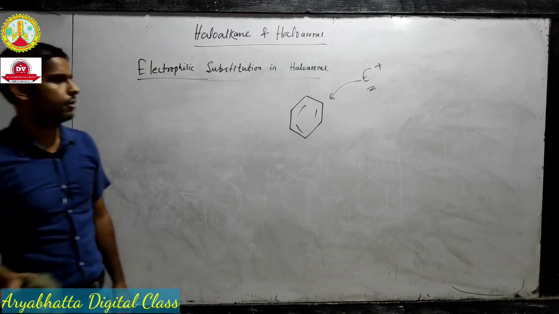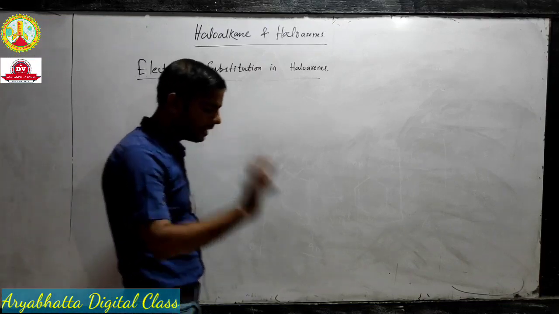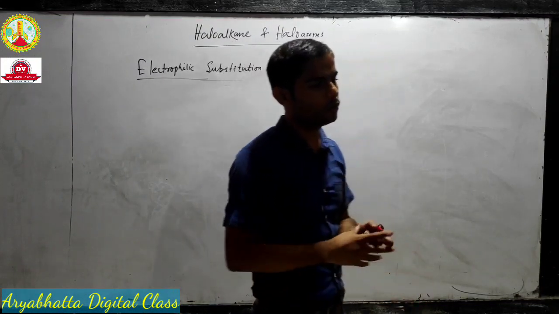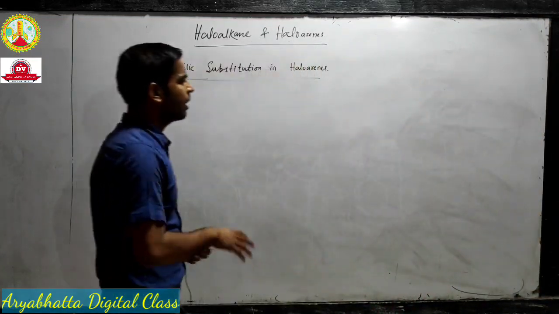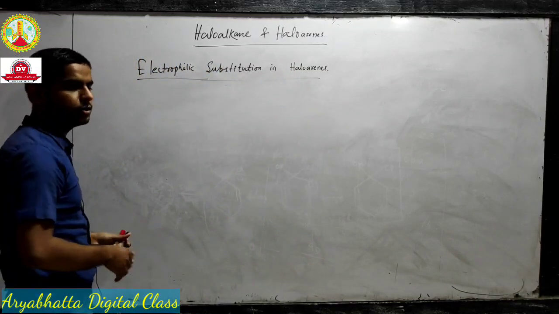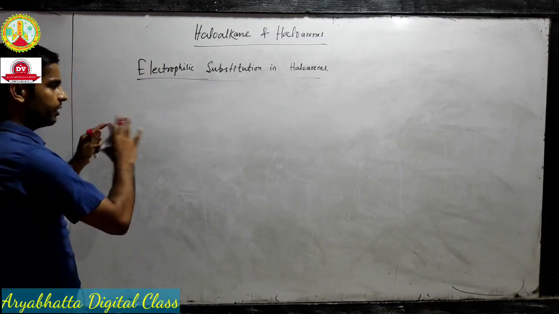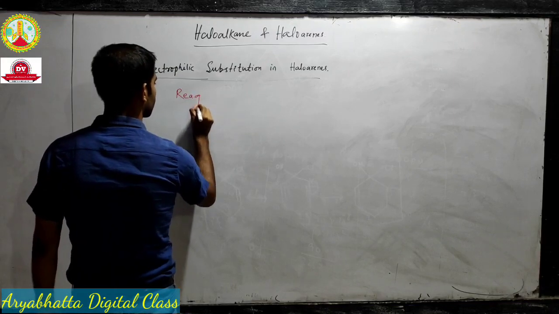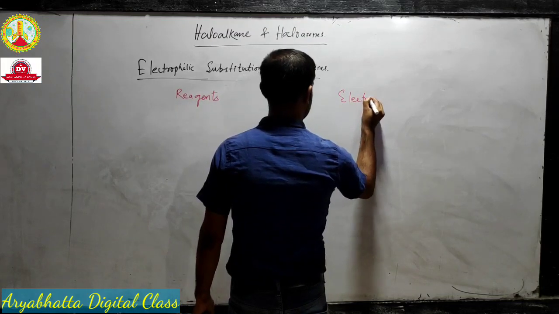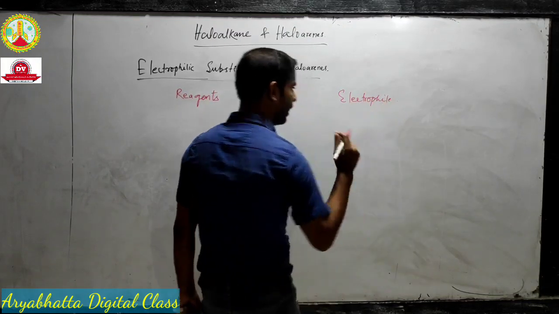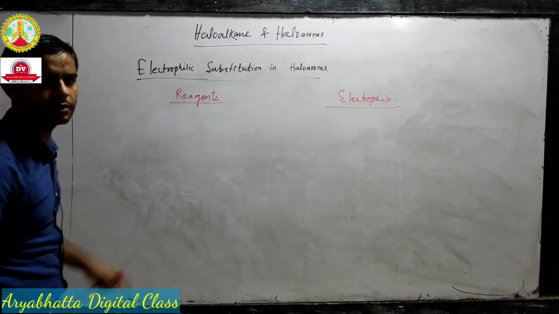We will again follow just what we followed in class 11. I'm writing it down again for you, but if you go through your class 11 notes, you will find it. I will write it again because maybe you have lost it, or you are no longer using that book. So I will write down a few reagents, and I will tell you the name of the electrophile. Then we will use this list to predict the reaction.